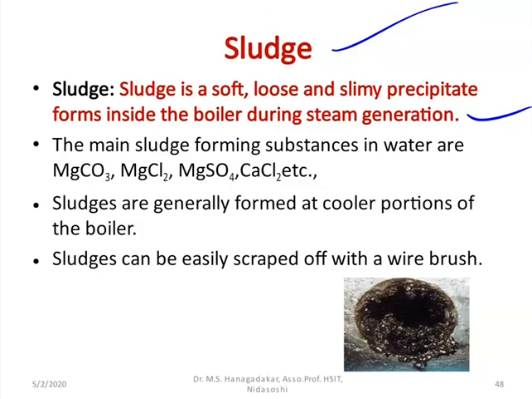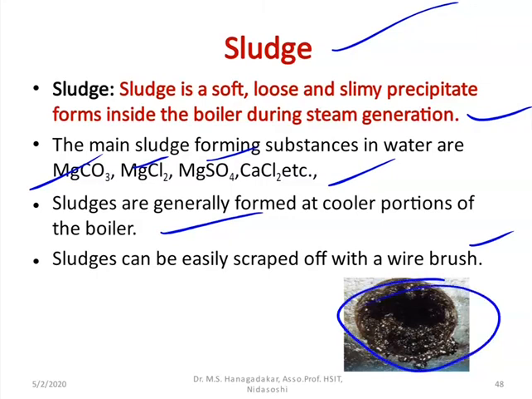The main sludge-forming substances in water are magnesium carbonate, magnesium chloride, magnesium sulfate and calcium chloride, etc. Sludges are generally formed at the cooler portions of the boiler, and they can be scraped off with a wire brush. This diagram shows the loose and slimy precipitate present inside the components of the boiler.